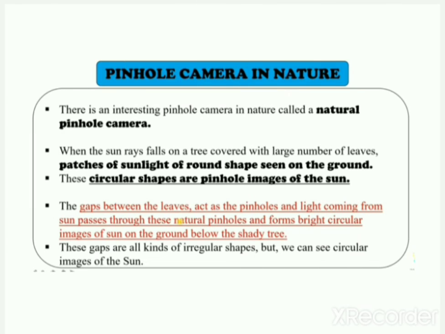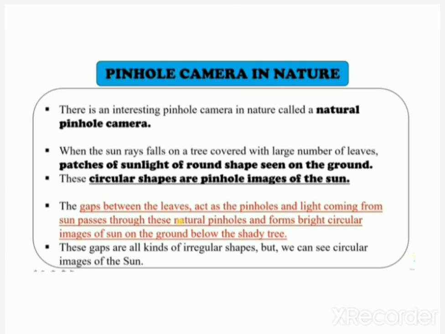We have a pinhole camera in nature also. There is an interesting pinhole camera in nature called a natural pinhole camera. When the sun rays fall on a tree covered with a large number of leaves, patches of sunlight of round shape are seen on the ground. These circular shapes are pinhole images of the sun. Now you must have seen the trees around you.